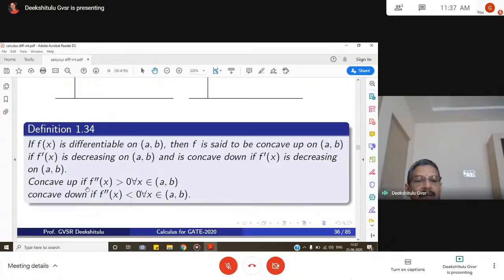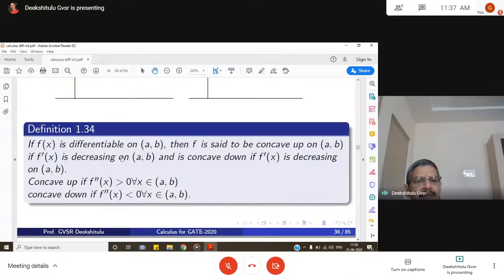So for concave up, it should be increasing here. Whenever f dash x is greater than 0, so f dash x increasing means f double dash x must be greater than 0. Here it is increasing, it is wrongly written here. F dash x is increasing in AB. That's what I was confused about. Somewhere there's a mistake, right? Okay, I'm sorry for this. I'll correct it and give the PPT.